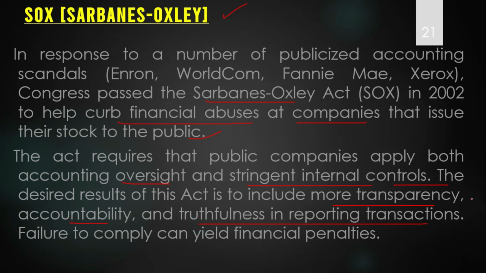Transparency means the full disclosure principle should be adopted. Nothing should be concealed. Accountability means who will be responsible if there is any problem or fault. Truthfulness means the information should be true and fair so that information users can rely upon it. If these are not followed, which means failure to comply, the company will have to pay financial penalties.